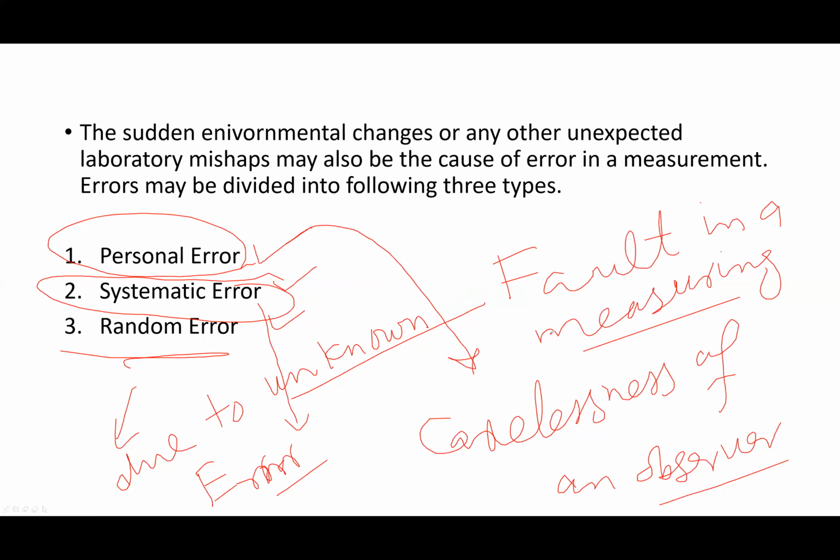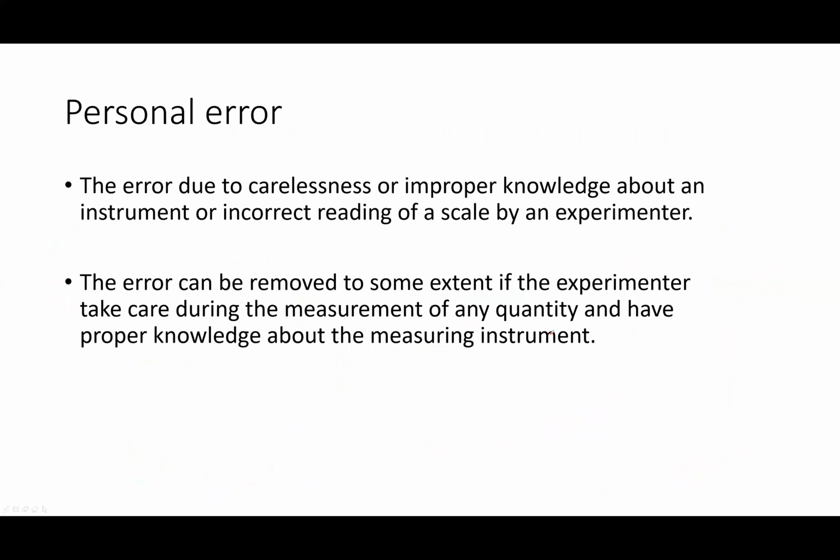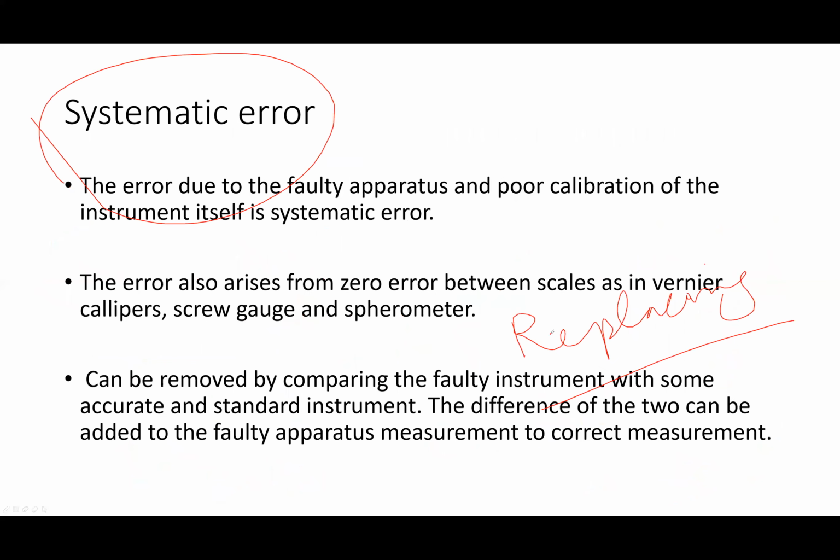Systematic error is instrumental error, so replace the instrument. Random error is due to unknown causes. So the only chance to reduce random error is to make many measurements and then take the average value. Personal error, systematic error, random error.